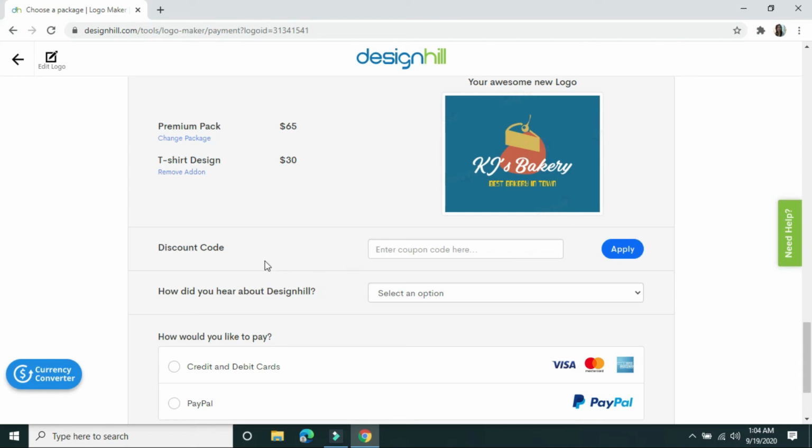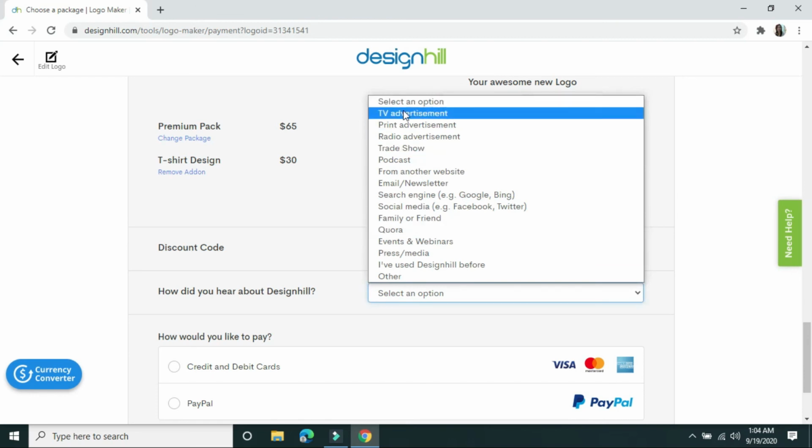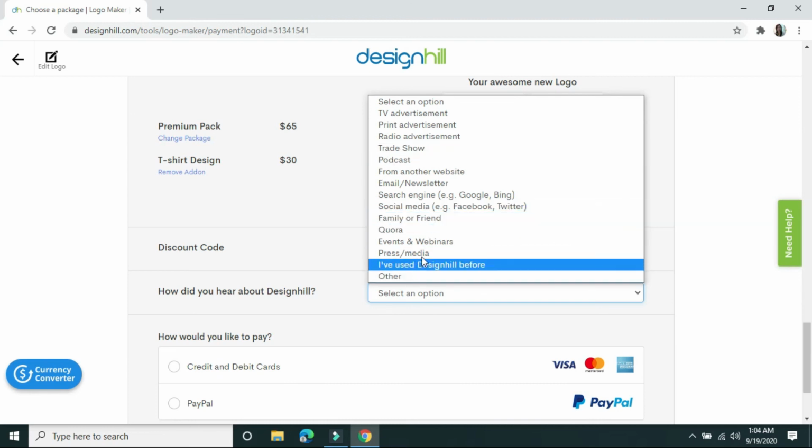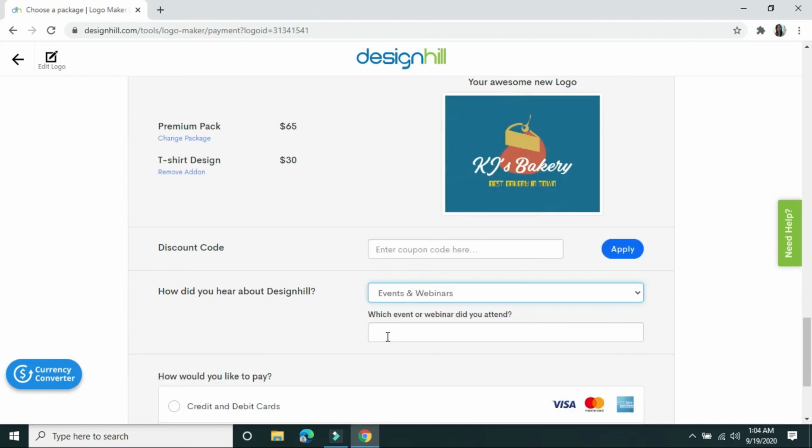But before that, you can have discount code. You can see this one in front of their website, which you can view before we start making a blog. And then you can type here the coupon code, and then you click apply, and then you are also asked how did you hear about Designhill. You can just choose it here. Can have TV advertisement, radio or whatsoever. Okay, so that's what I will put. Which event or webinar did you attend? So it's up to you.